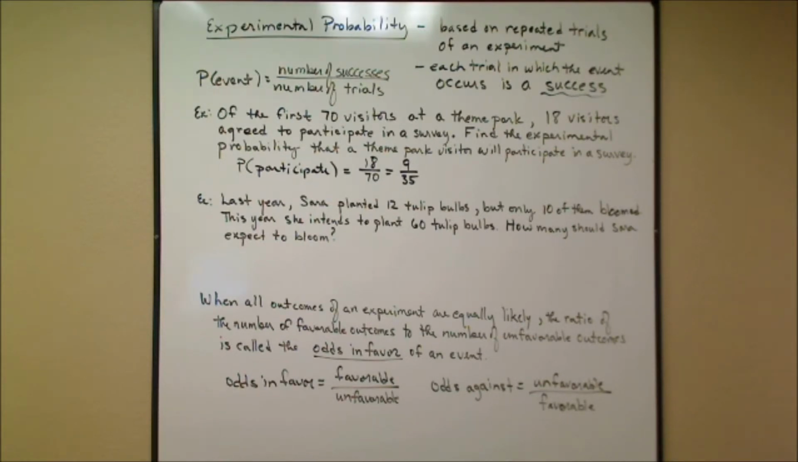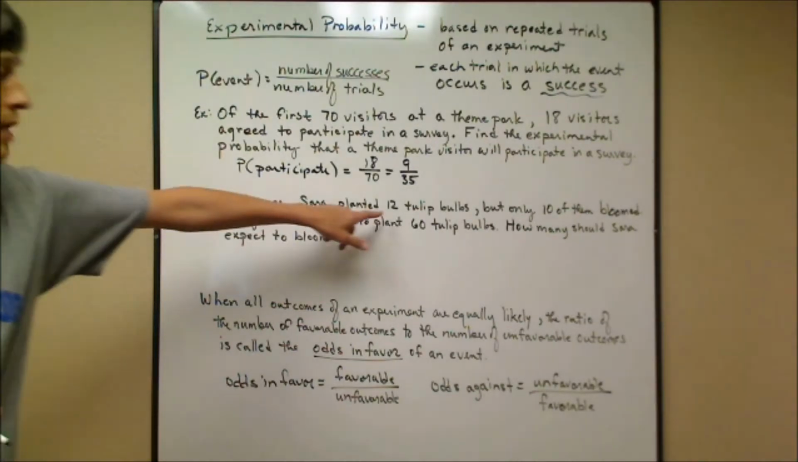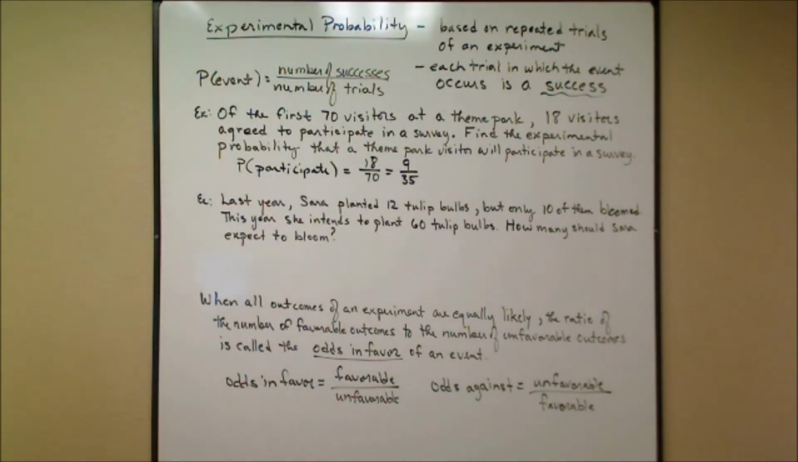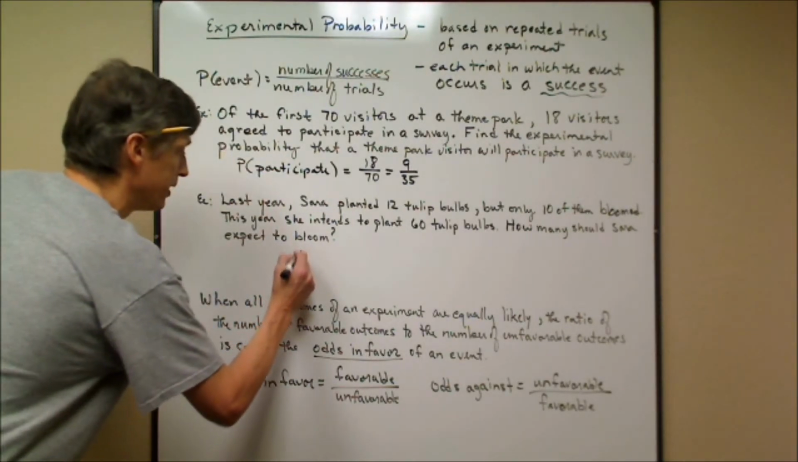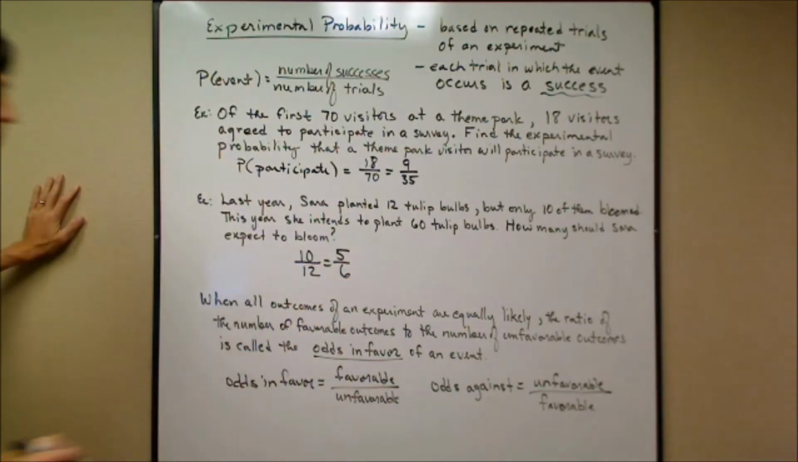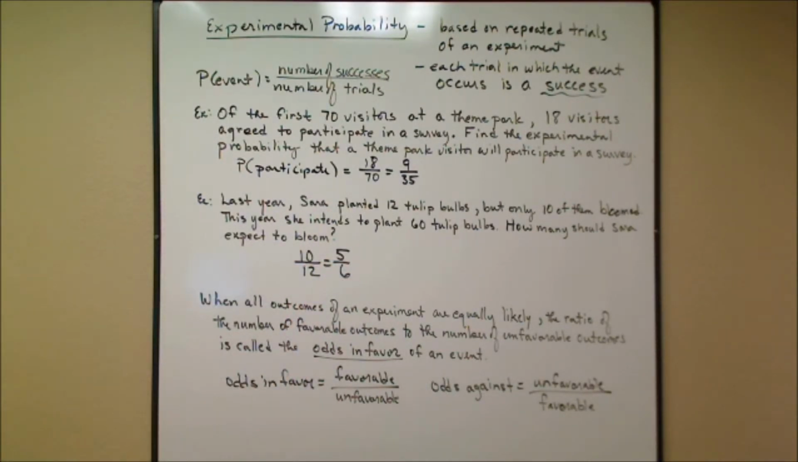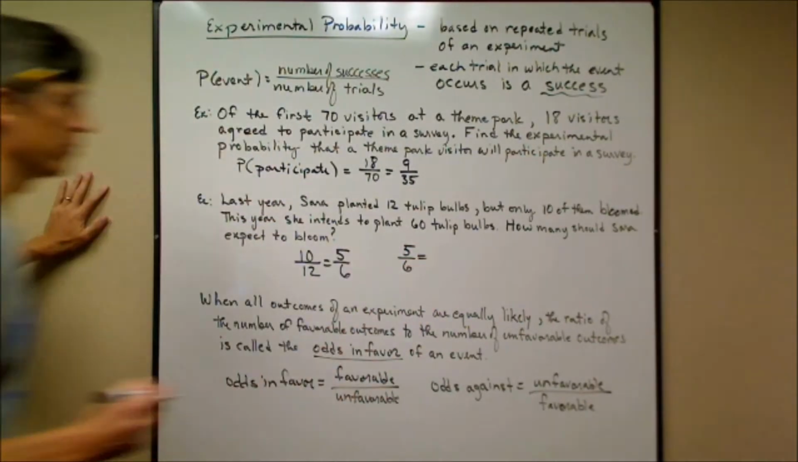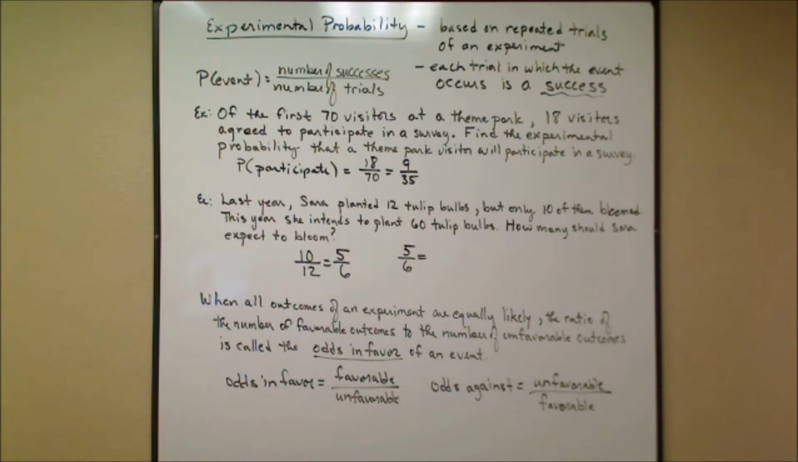Now, this is going to be based on last year's trials and successes. Remember, she planted 12 tulip bulbs. That would be 12 trials. 10 of them bloomed, so that would be the successes. So the experimental probability would be 10 out of 12, or 5 out of 6 if I simplify it. Now here's where we use a proportion to help us find the expectation of how many should bloom this year. I'm going to take the experimental probability from last year's plants, and I'm going to set this up.